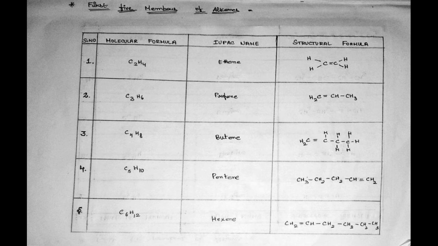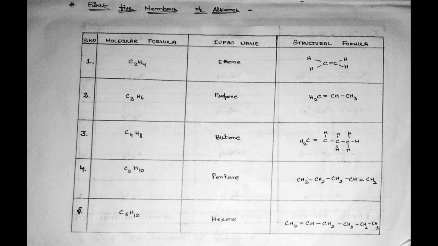Its IUPAC name is propene and the structural formula is CH2 double bond CH bond CH3. Third, C4H8. Its IUPAC name is butene.